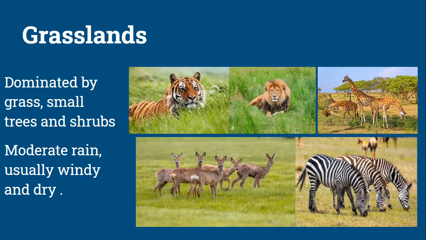Grasslands are dominated by grass, small trees, and shrubs. Grassland gets moderate rain and is usually windy and dry. Some of the animals you can see over here are zebra, giraffe, deer, tiger, and lion.